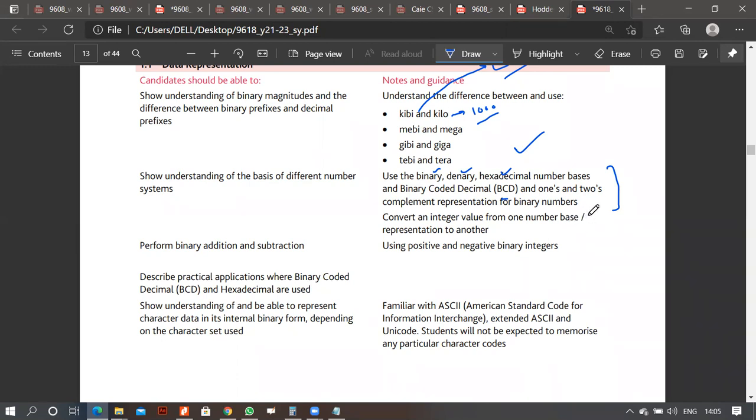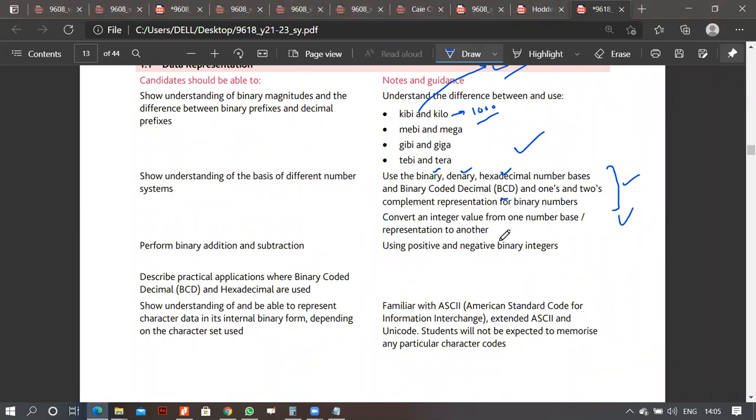Okay, right. Convert an integer value from one number-based system to another one. So I will now start giving you the activities, my activities apart from the past paper, topic by topic activities. They're on my website. So if you want to practice this particular topic, you will be able to do it. Okay, right. So fine. No one has a problem. I'll continue.